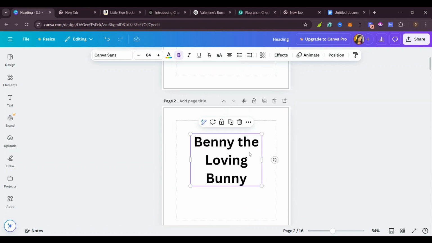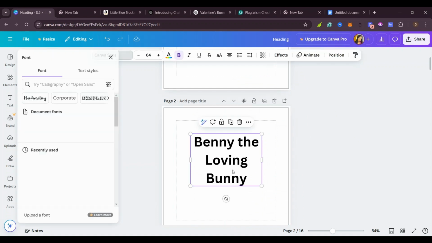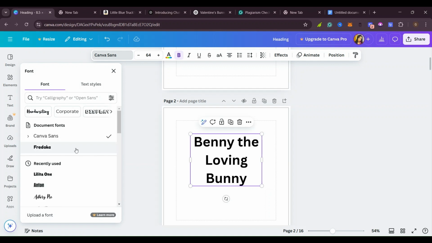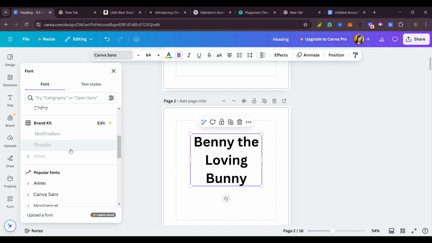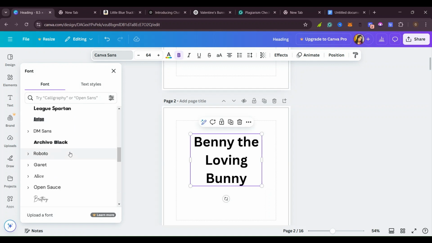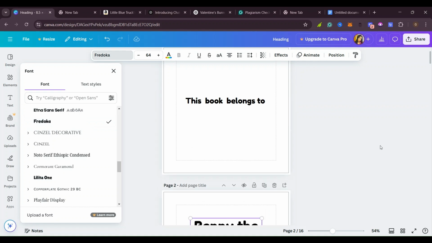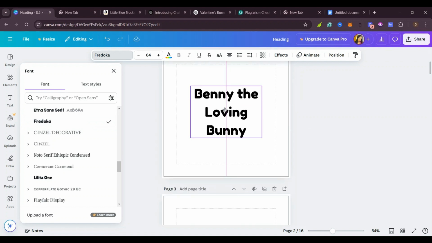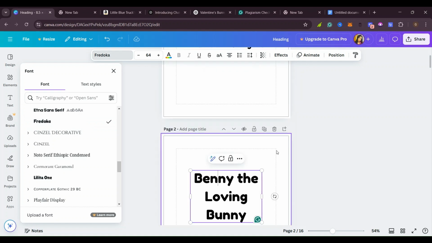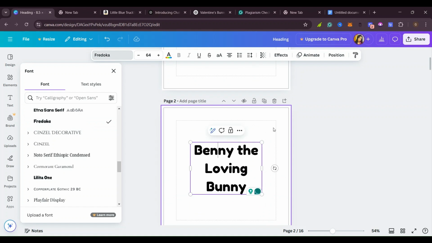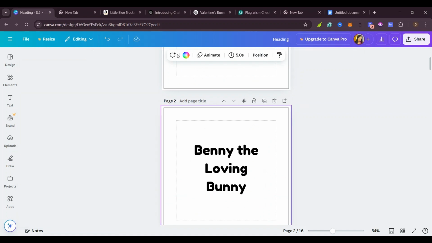Benny the Loving Bunny. So I think I'll use the same font that I used for my first word. Yes, so I'll go ahead and find that font again and use it like that. Now I'm going to try and put some colors in my page. Yes, you can put in any color that you want.